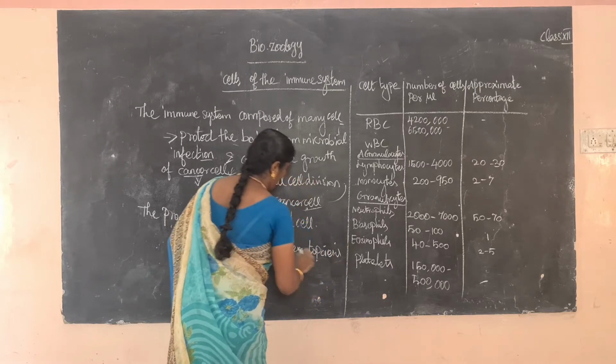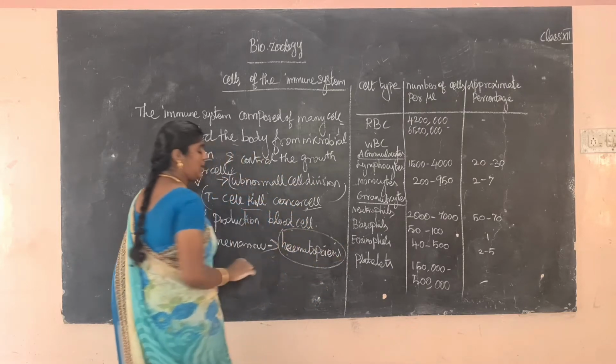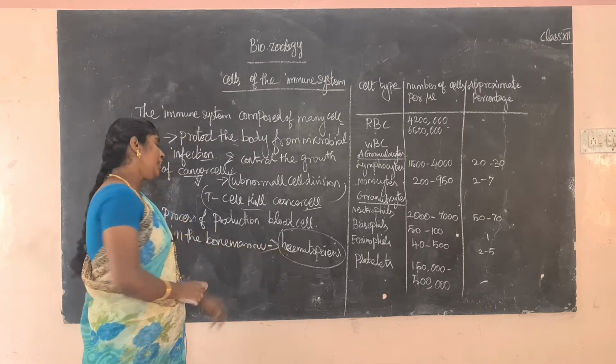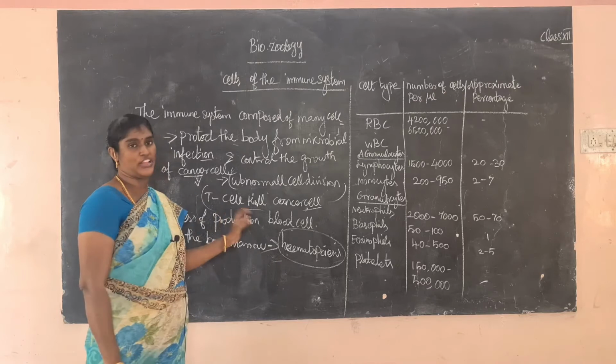It is a very important short answer, so note down: what is hematopoiesis, or define hematopoiesis. Hematopoiesis is the process of production of blood cells.